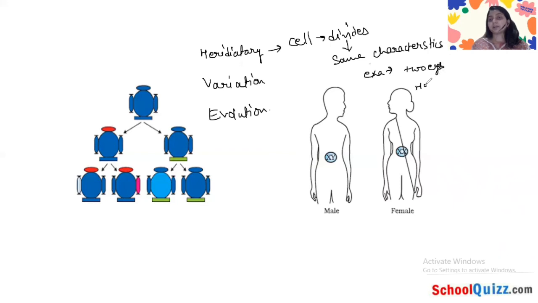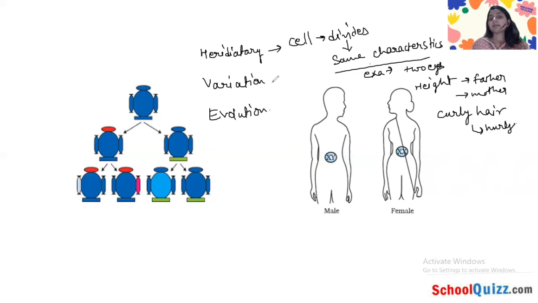You have your height equal to your father, or you have your height equal to your mother. You have curly hair because your mother also has curly hair. So these are the traits or characteristics which are transferring from one generation to another. So these are the same characteristics.